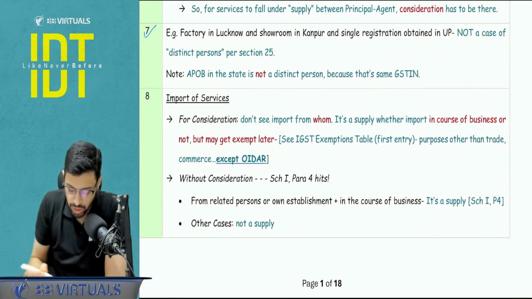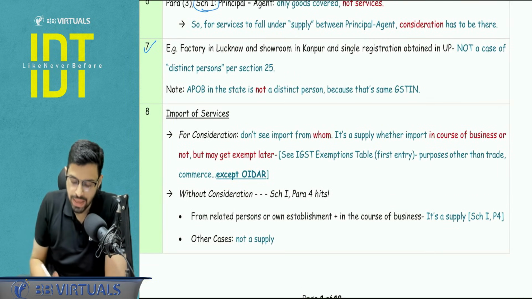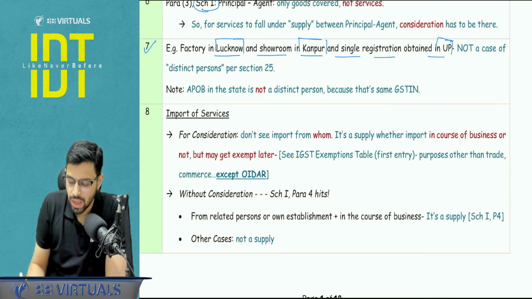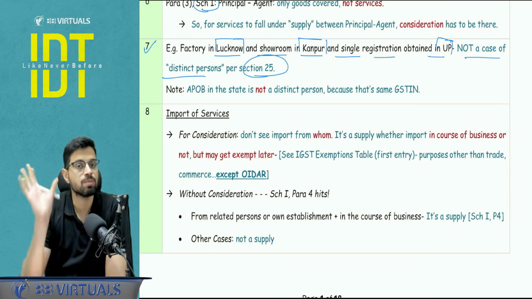Now, a short example to deal with the concept of the distinct person. Let's say there is a factory in Lucknow, UP, and there is a showroom in Kanpur that is also in UP, and there is a single registration obtained in UP. This is not a case of distinct person as per Section 25.